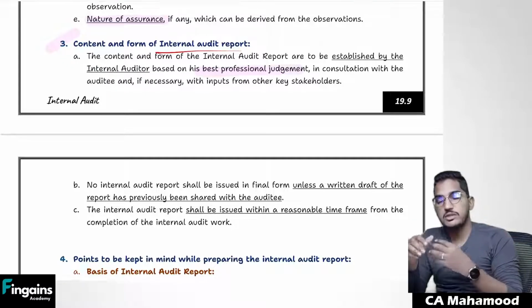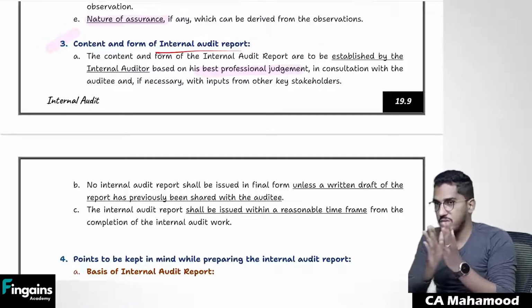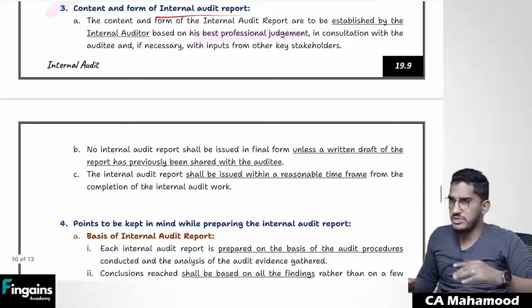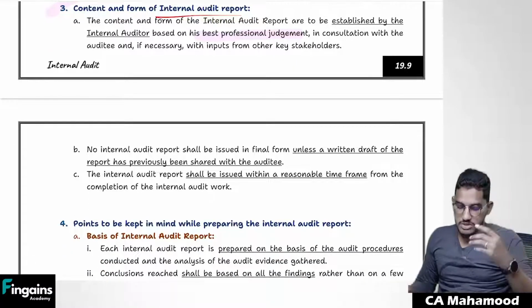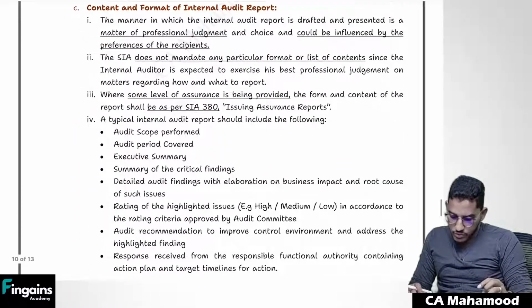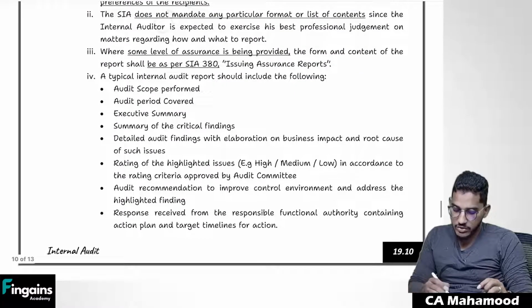The internal auditor will sit with the client and finalize how the reporting should happen. So there is no specific format when it comes to the internal audit report. It is completely on the basis of the professional judgment of the internal auditor and discussions with the client. But there are a few common contents, a few common paragraphs which will be there in internal audit reports.